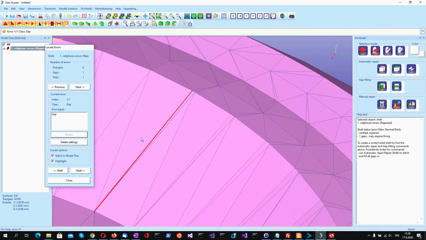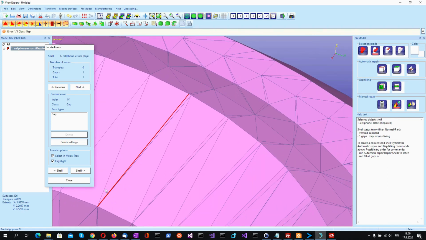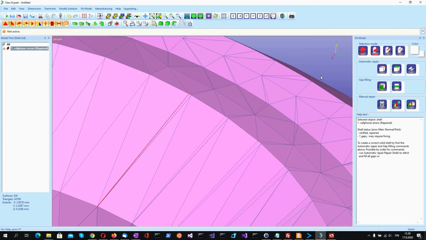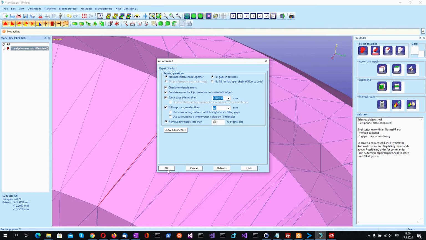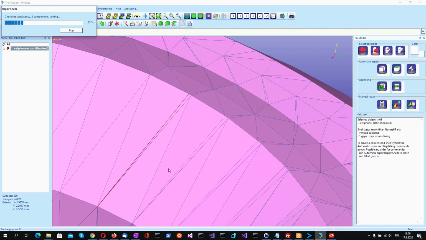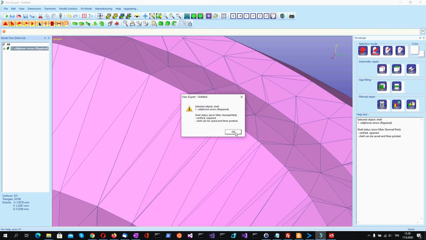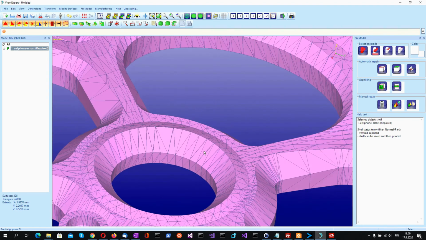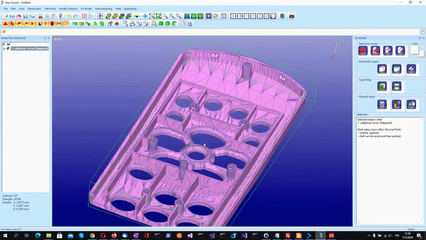But the gap could probably be fixed by the automatic repair. So let's run that again. And now the automatic repair succeeded to fix the whole model. So we have now a printable model, which is shown in the model tree by the green symbol and also in the help text area with the text that it can be saved and then printed.